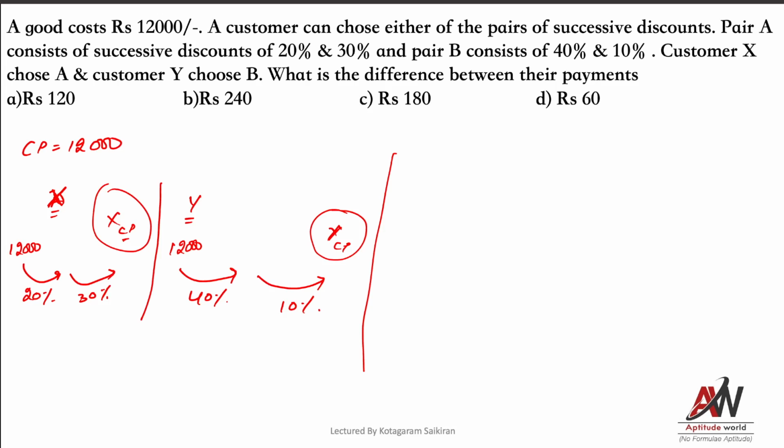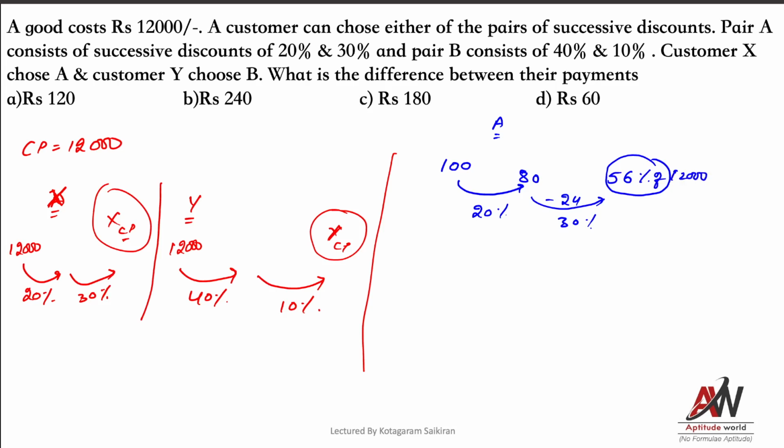What I'll do now is assume that the cost price is 100. So first, when pattern A goes, the first discount is 20%, so 80. Now again 30% successive discount, so minus 24. So he should be paying 56 rupees. 56% of that 12,000 is what X has to pay.